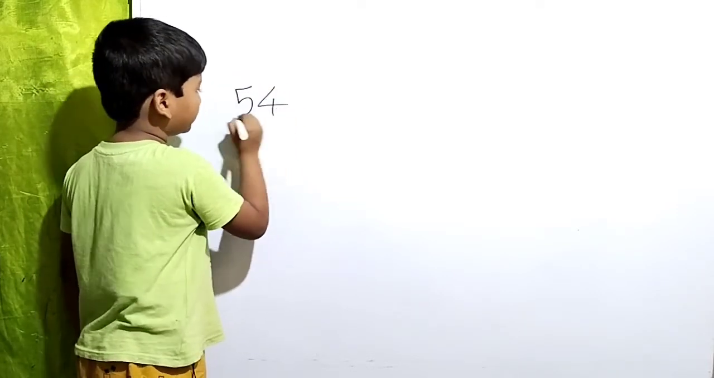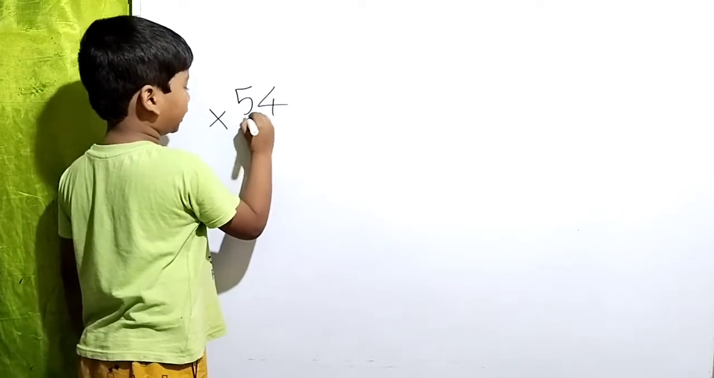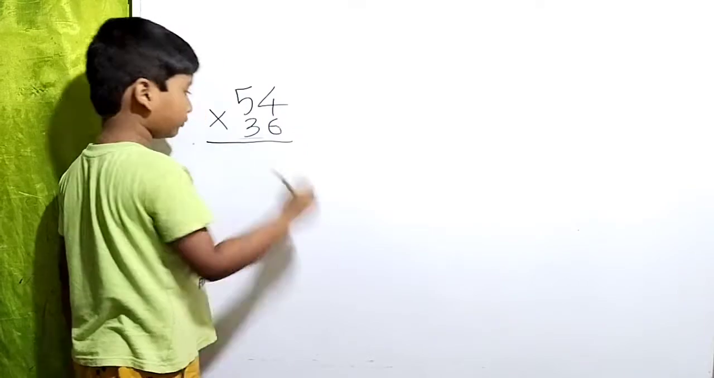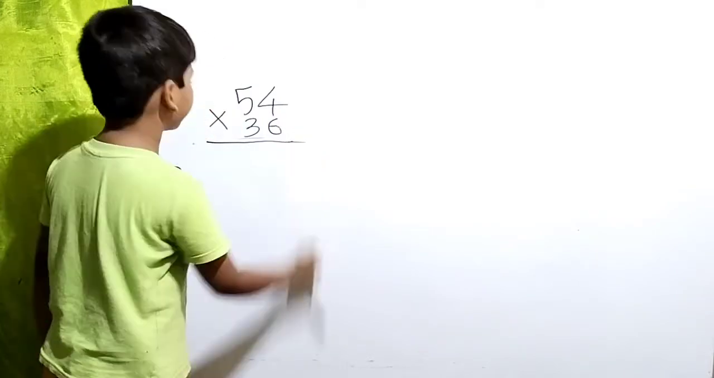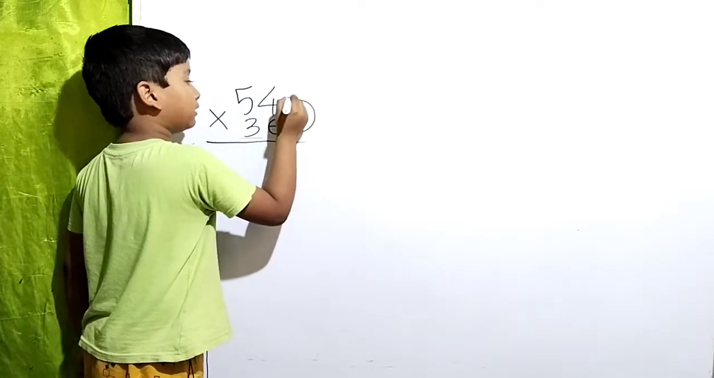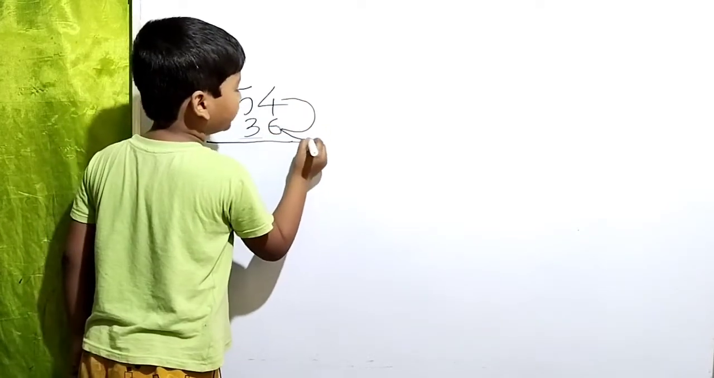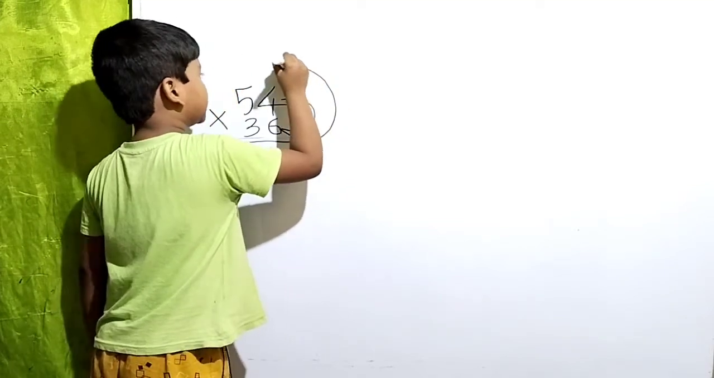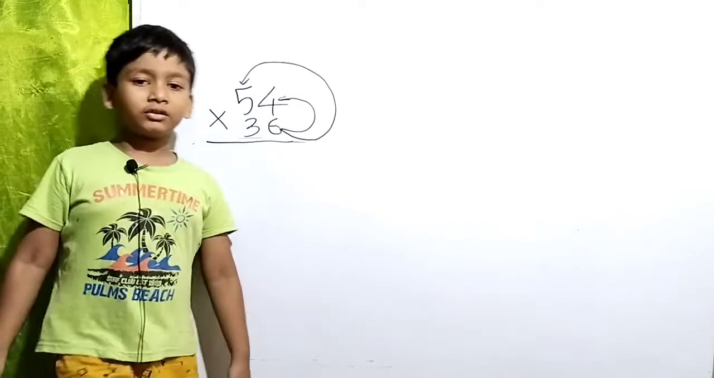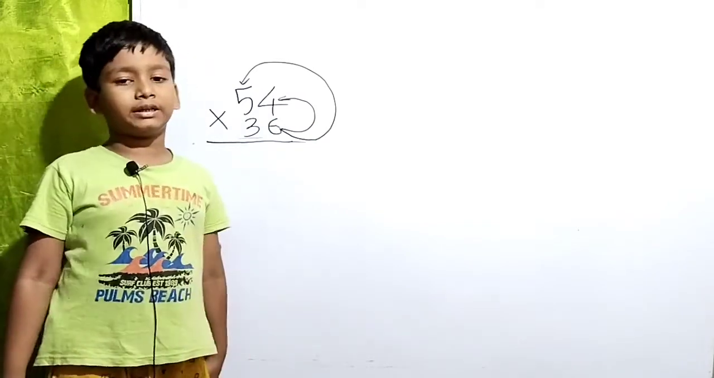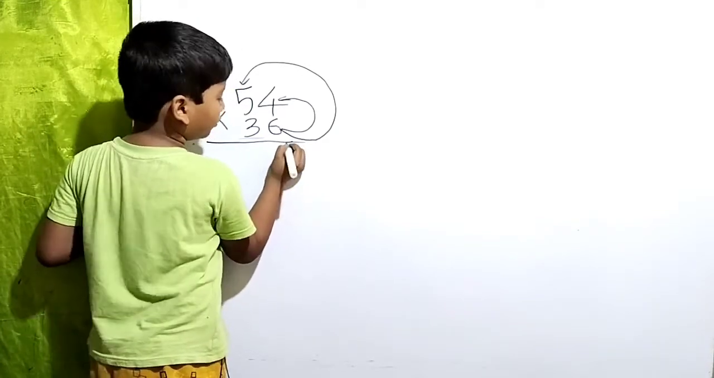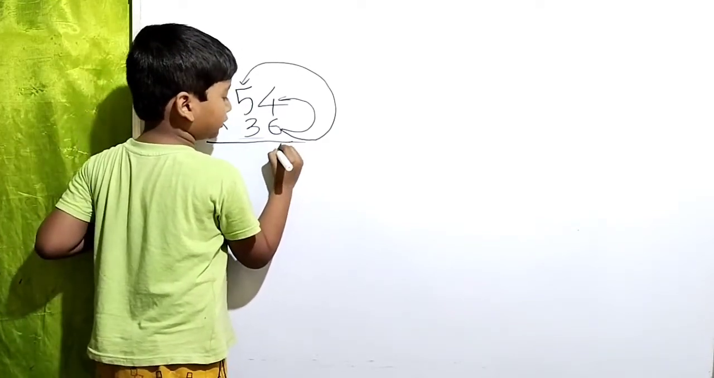So another problem is 54 into 36. So first we have to do the 6 to 4 and then we have to multiply 6 to 5. So 6 ones are 6, 6 twos are 12, 6 threes are 18, 6 fours are 24.